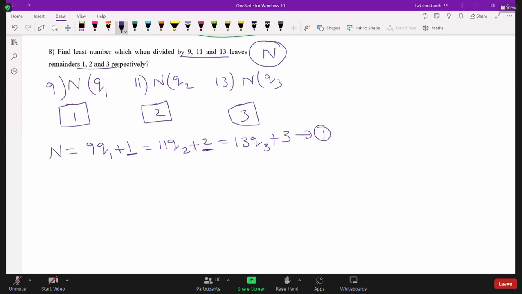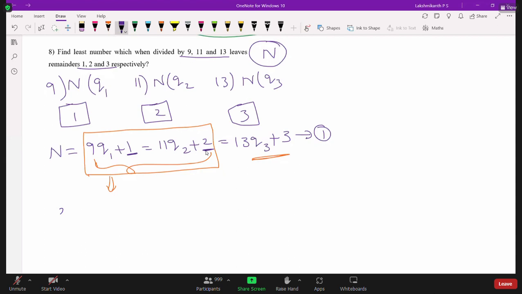First, we are going to find a number which satisfies these two conditions. Later we will make that number satisfy this one also. So first, let us take these two equations and solve.